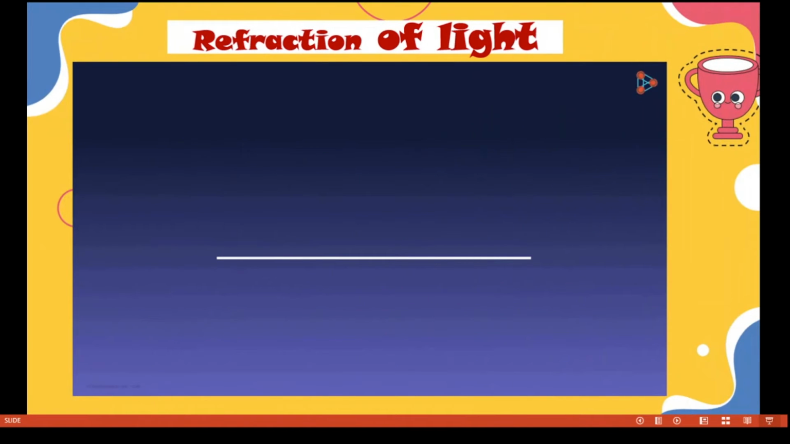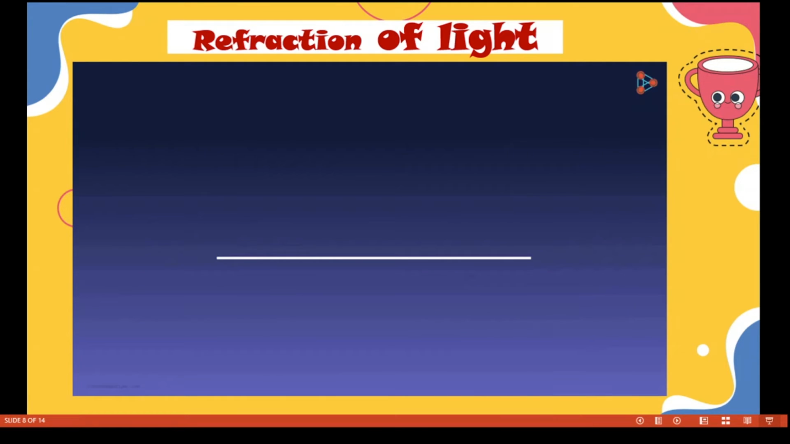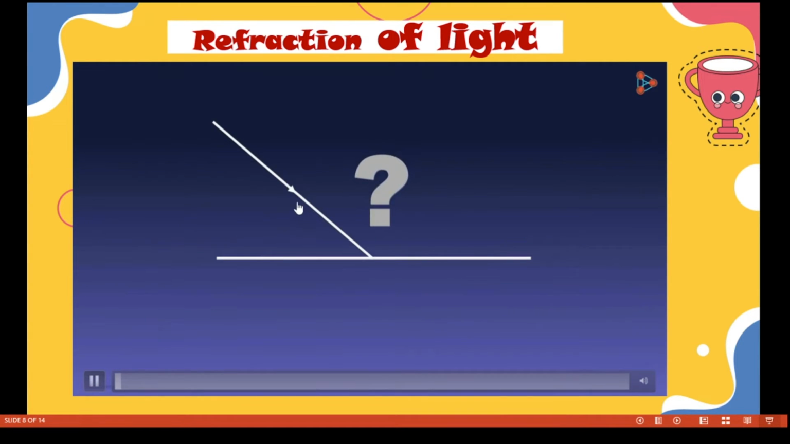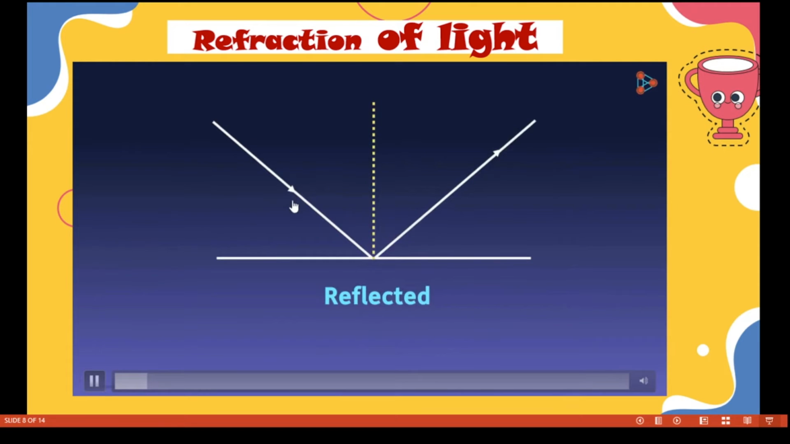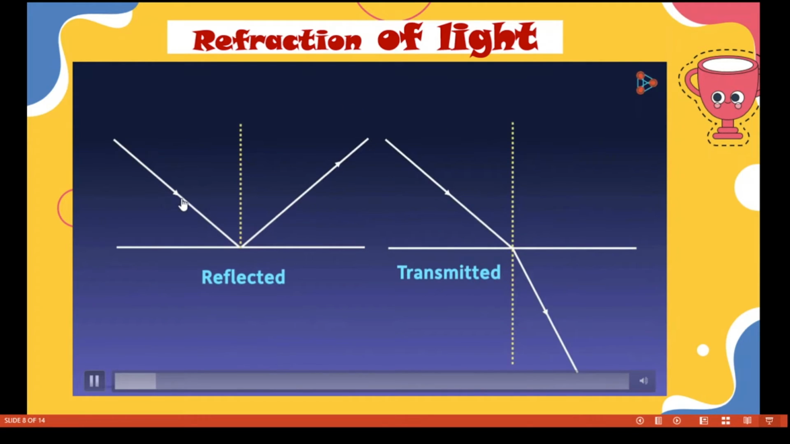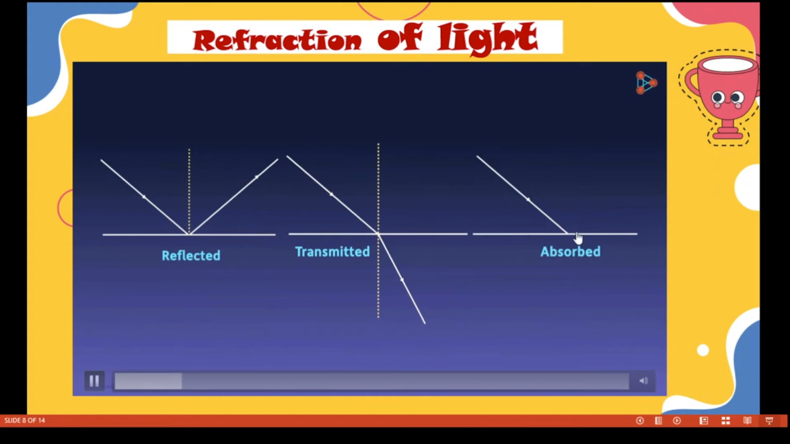So in this video we are going to see in detail about the refraction of light. Look at the video. When light falls on a surface, what happens? Light is made up of a large number of rays. For the sake of simplicity, we have taken only one ray. When it falls on a surface, either it will be reflected, transmitted or absorbed, depending upon the nature of the substance.